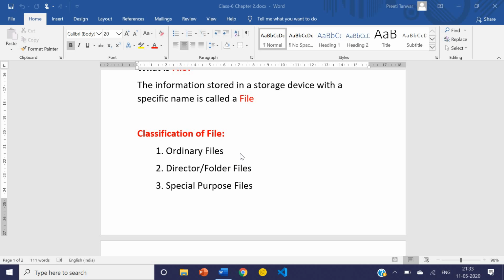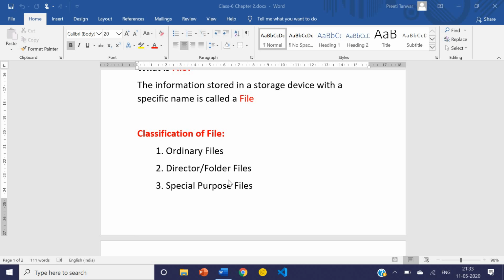When you do some work, suppose you are listening to any audio, watching any video, or running some program, some temporary file is generated automatically and it will be deleted after some time. For example, Notepad and WordPad are a few examples of ordinary files.